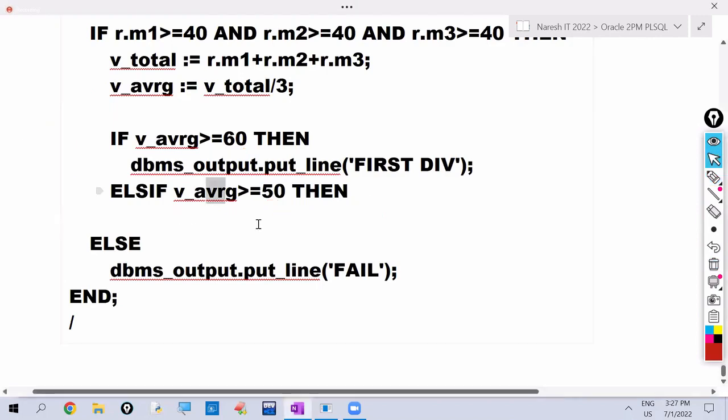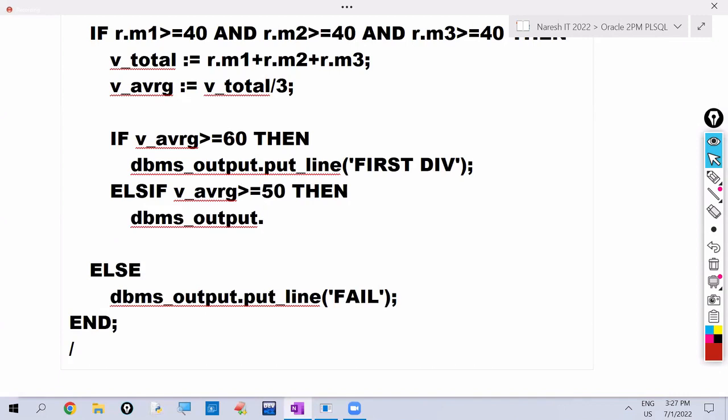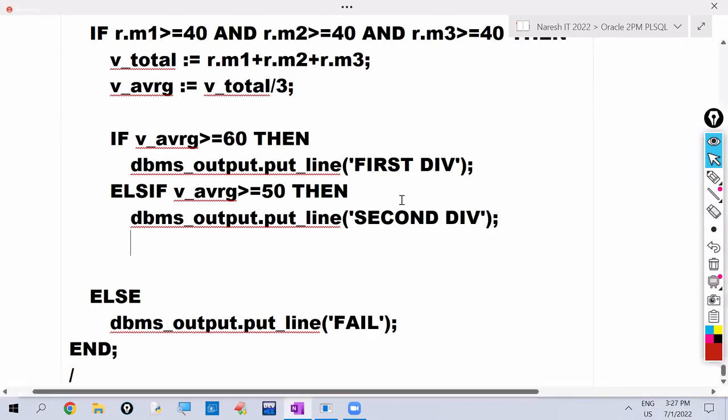So if average is between 50 to 59, then we want to print second division. So write dbms underscore output dot put underscore line second division. Else, the student result is pass, but he didn't pass in first division.